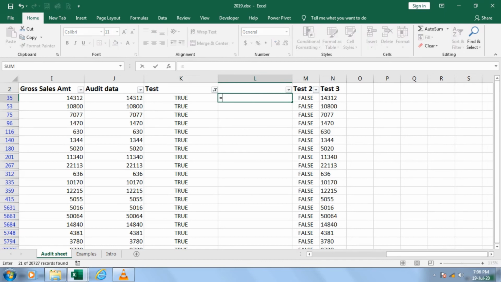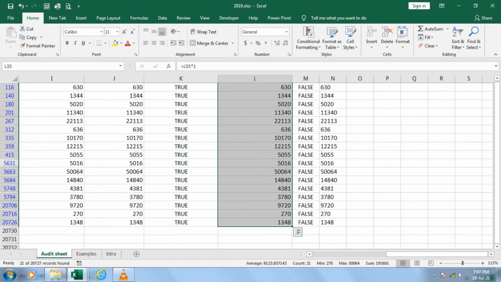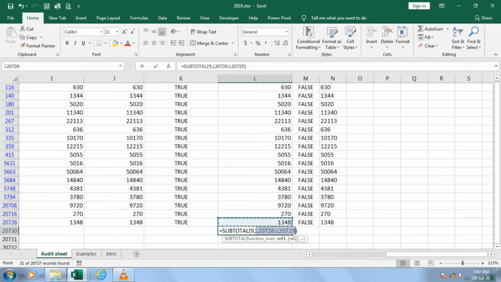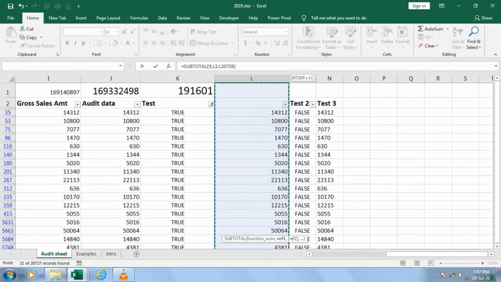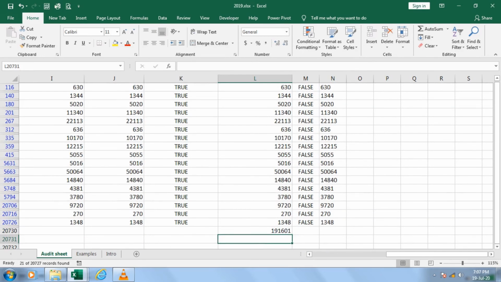So what I am going to do is equal to this data multiplied with 1. I got all the data till the end. Now if I total this data from here to here, I must get the range 1,91,601.